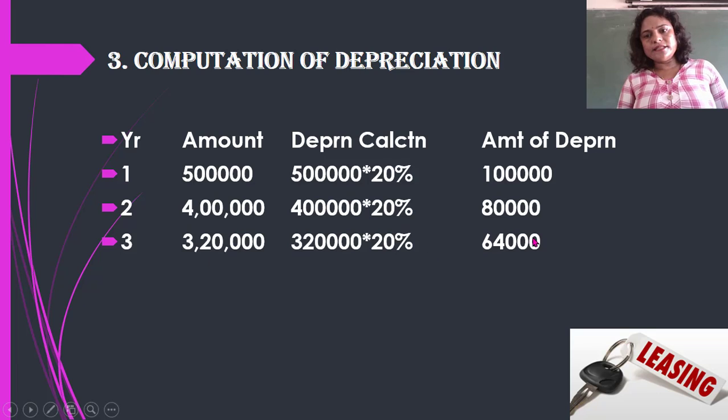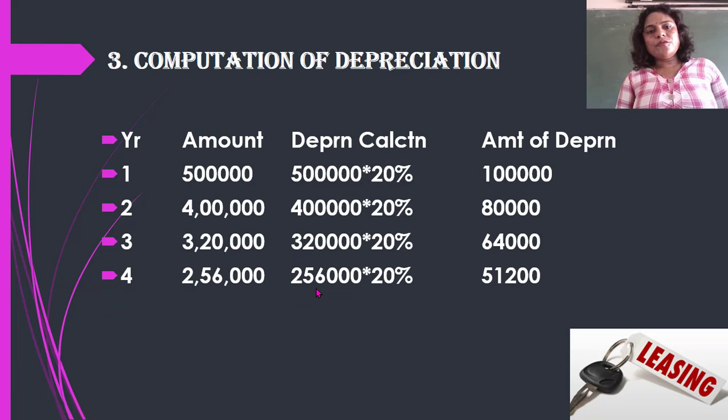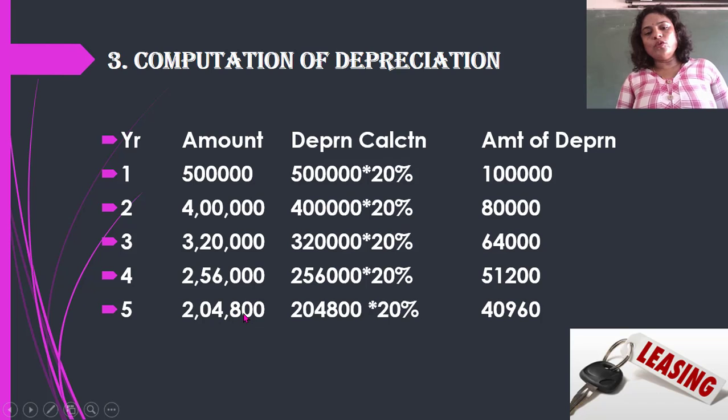3 lakh 20 minus 64,000, you will get to know how much is the remaining amount of the asset value. 2 lakh 56 for fourth year. For fifth year you have 2,04,800 as the asset value remaining, and then the amount of depreciation you have is 40,960 for the 5th year. So this is your total amount of depreciation.